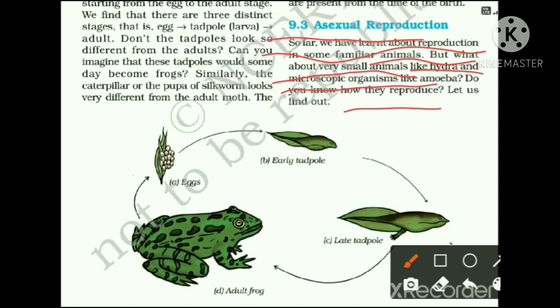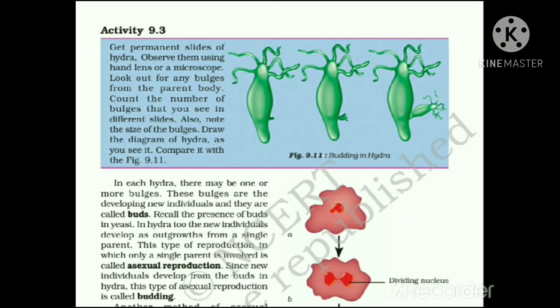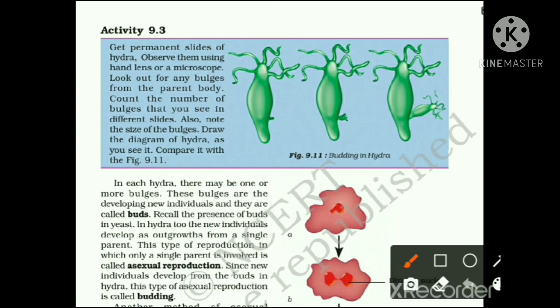Now let us find out. So activity 9.3, it is here. Get permanent slides of Hydra. Maybe it is available in your lab, and with the help of permanent slides you can easily observe the stages of reproduction under a microscope in your lab.